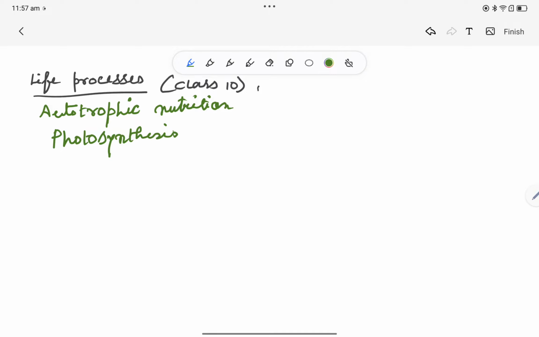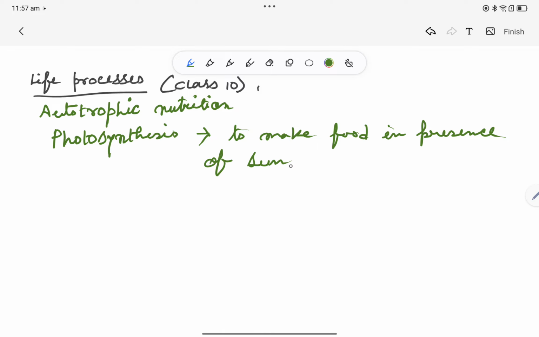Photosynthesis is a very vast topic. It is given from lower classes to higher classes, so you are more or less familiar with the term photosynthesis. Photosynthesis means, in layman's language, to make food in presence of sunlight. This is not a proper definition. I'm explaining in layman's language.